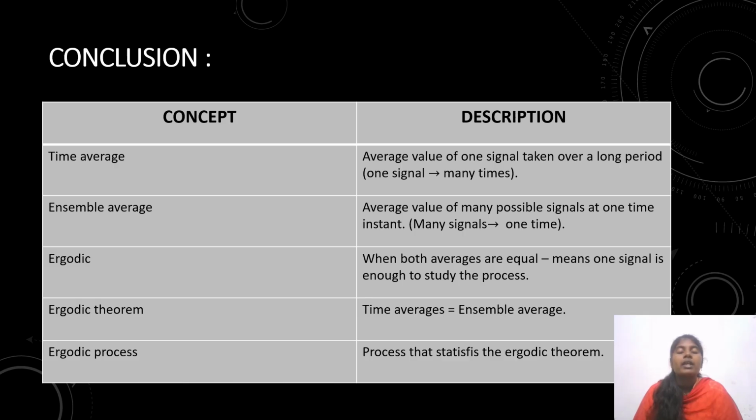And coming to ergodic: when both averages are equal, one signal is enough to study the process. Next, ergodic theorem. The ergodic theorem is nothing but time average equals ensemble average. Finally, ergodic process. A process that satisfies the ergodic theorem is known as an ergodic process. This is the brief conclusion of my seminar.